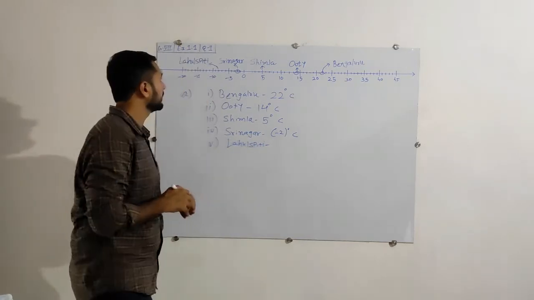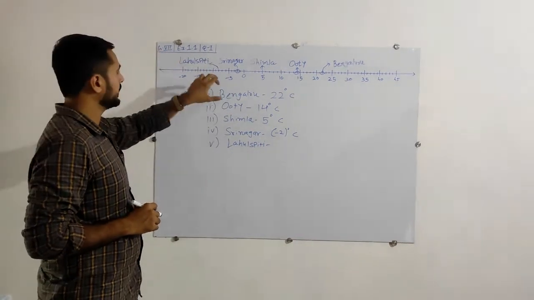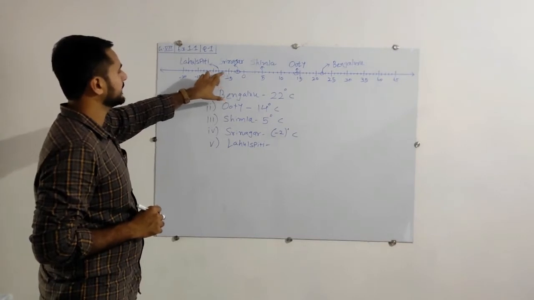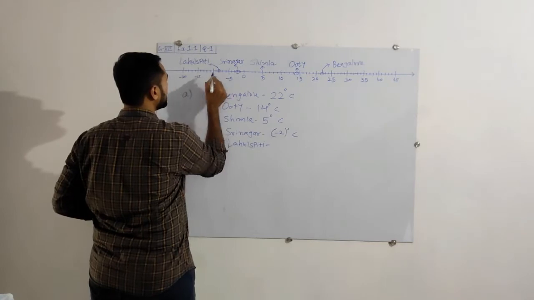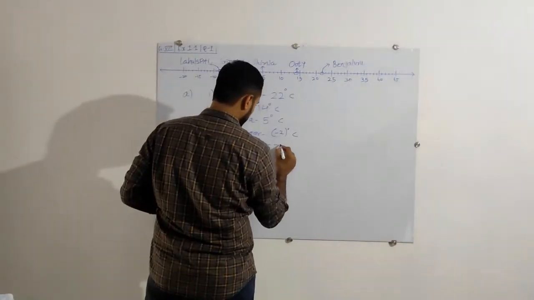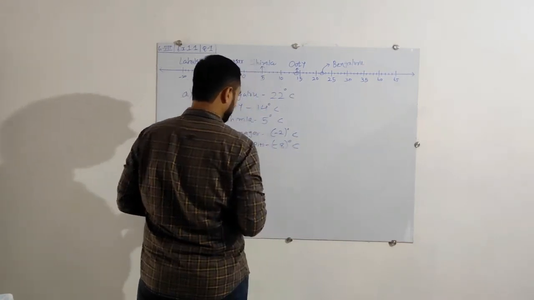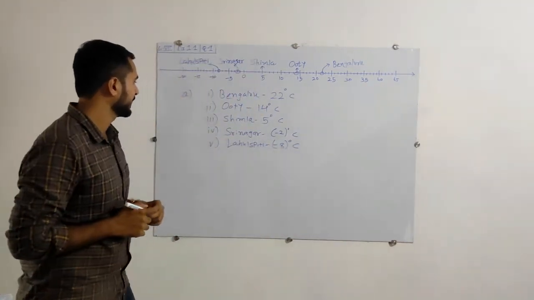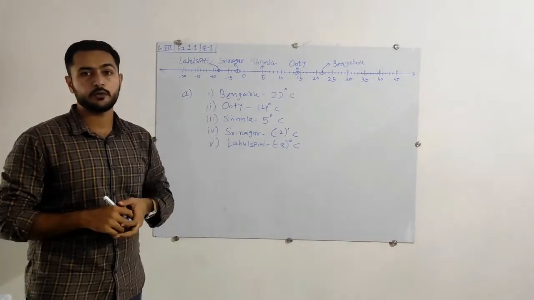What is the temperature over there? Here is -5. So let's move toward the left-hand side. That is -6, -7 and -8. So at Lahul Spiti, it's -8 degrees Celsius. Can you imagine how cold it is? Okay, so here we have the list of the cities as well as the temperature for each city.